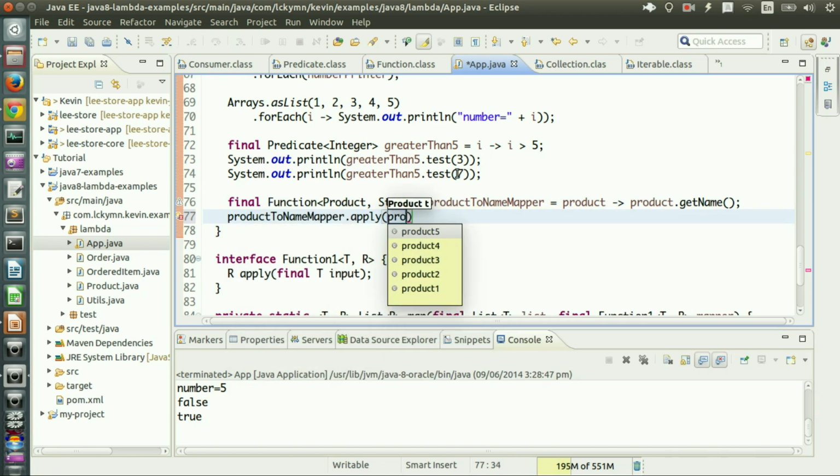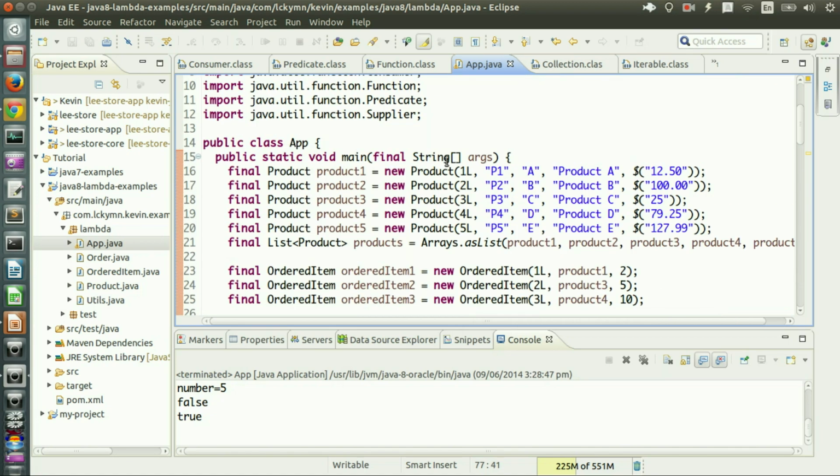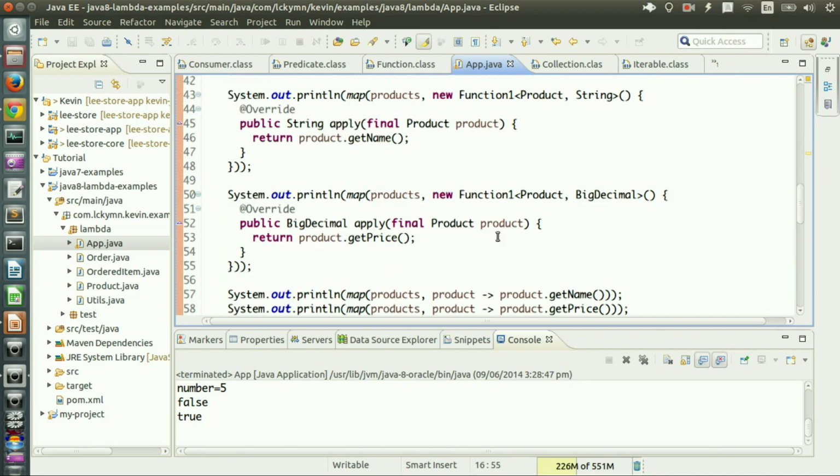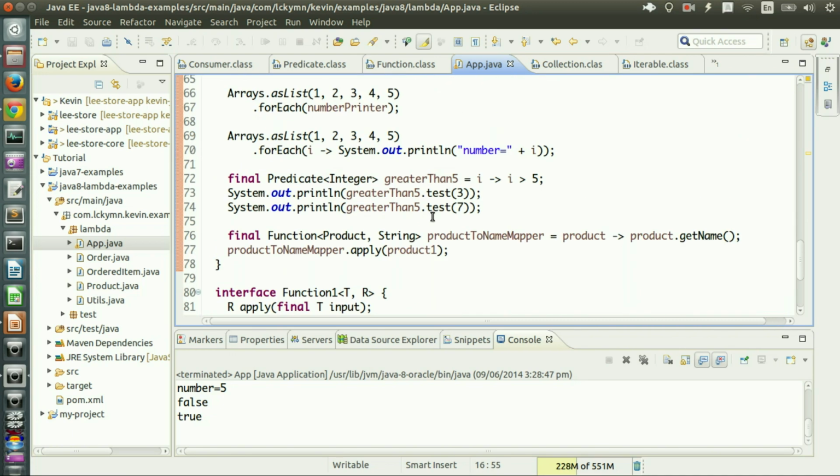Here I pass the product 1, and what is the name of product 1? That's A, right? So the name of product 1 is A, so I should get A there, right?